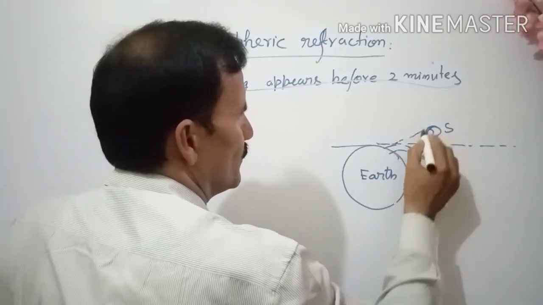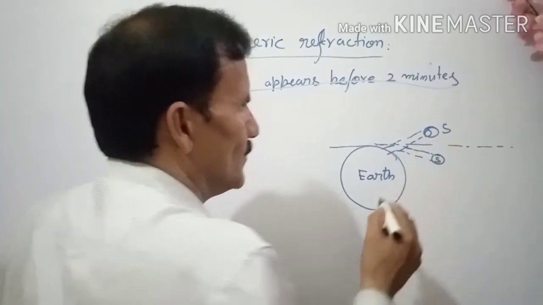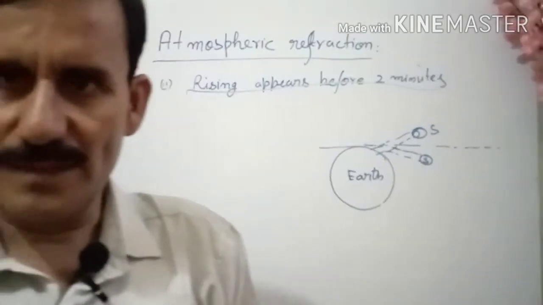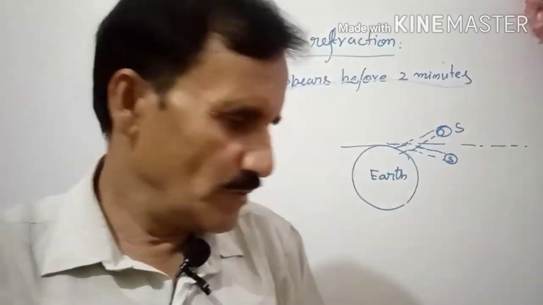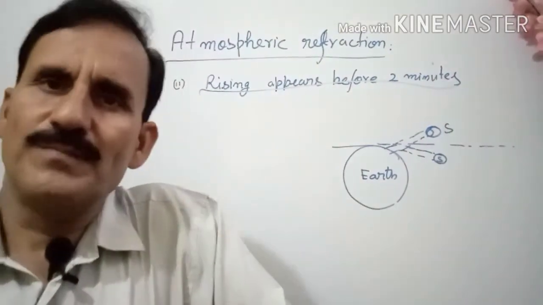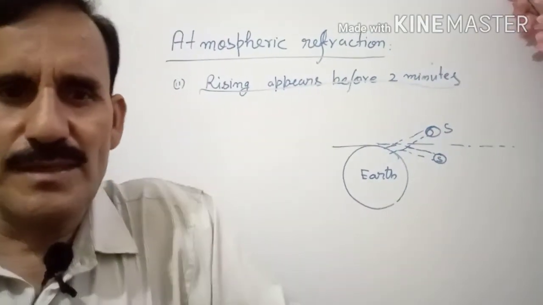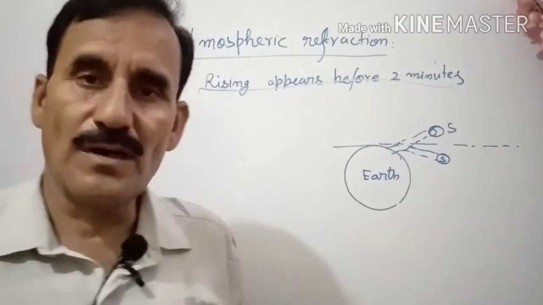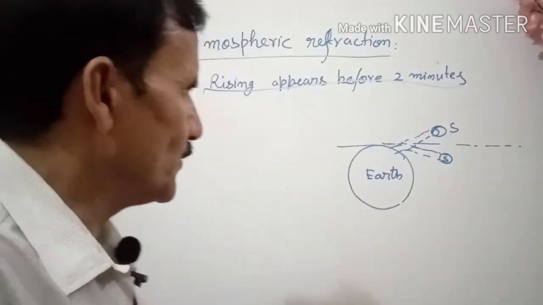So the sun will appear here. Means it is set, even then you are seeing it. So the rising sun appears 2 minutes before and the setting sun lasts 2 minutes after because of atmospheric refraction.